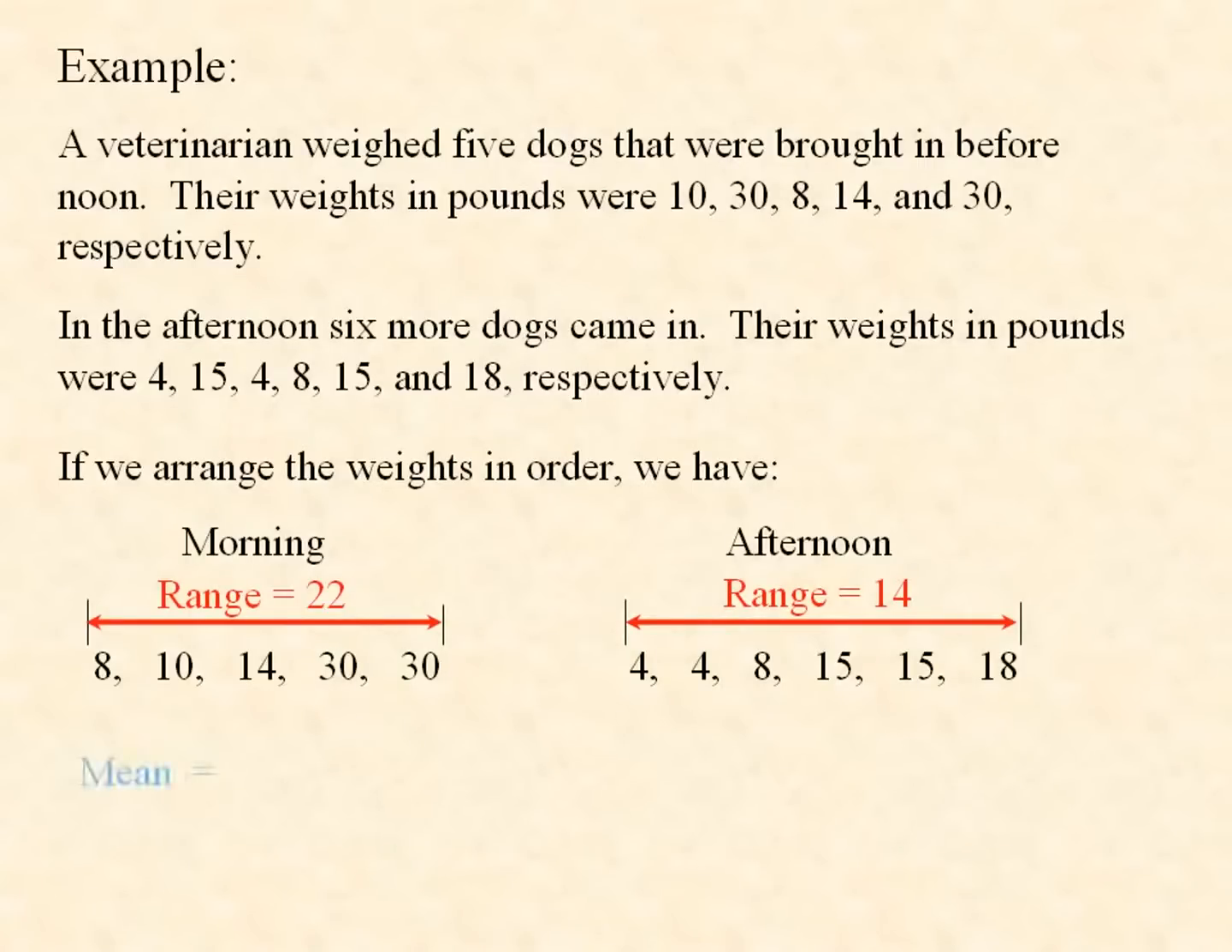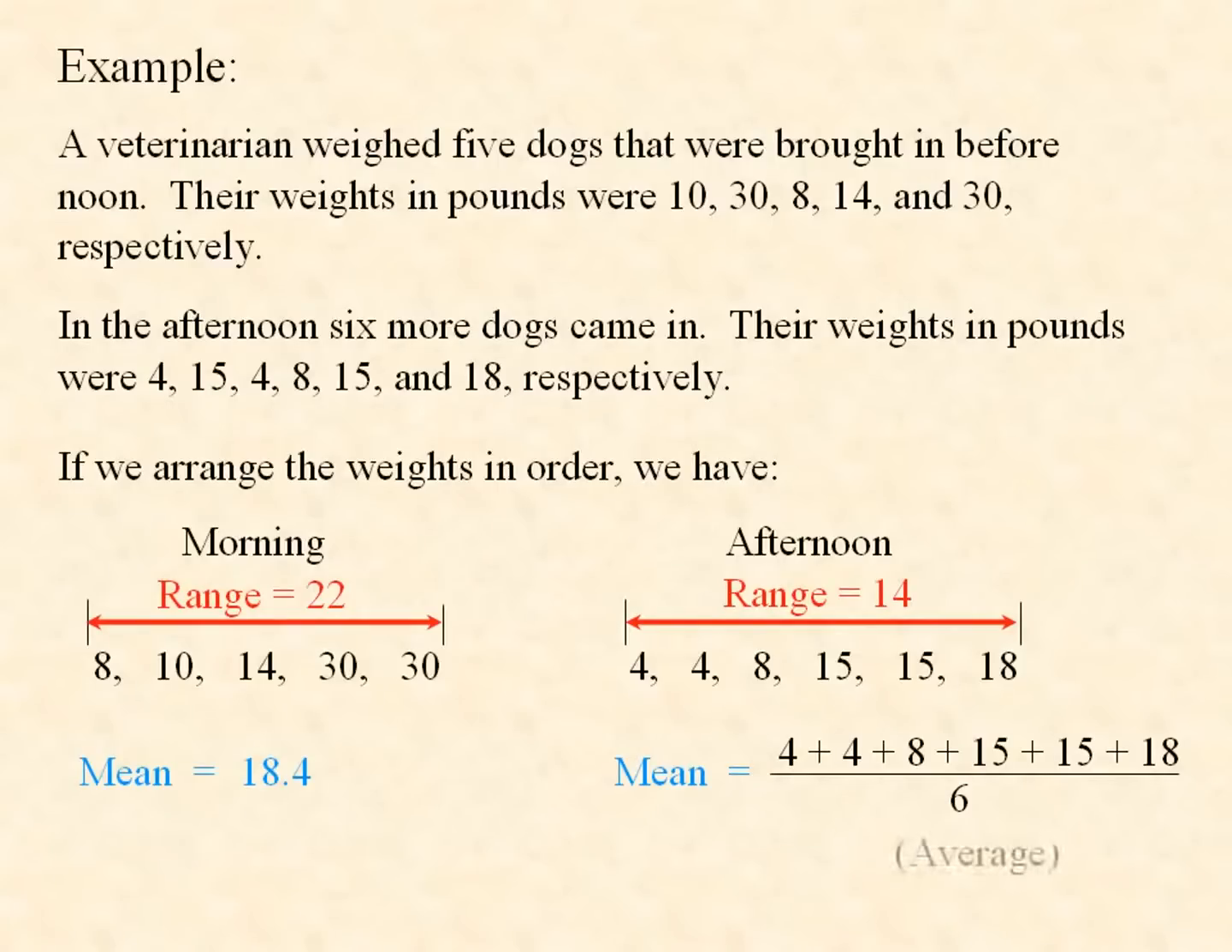A third statistic for measuring the middle number is the mean. And we get that by adding all the scores and dividing by how many there are. In the morning, the mean turns out to be 18.4. That's your ordinary average. And in the afternoon, we add those numbers and divide by how many there are. There are 6 numbers there. That's the average of those numbers, and it turns out to be 10.67.